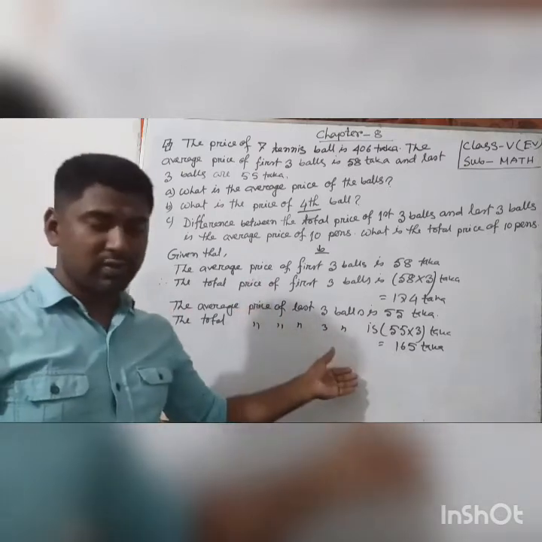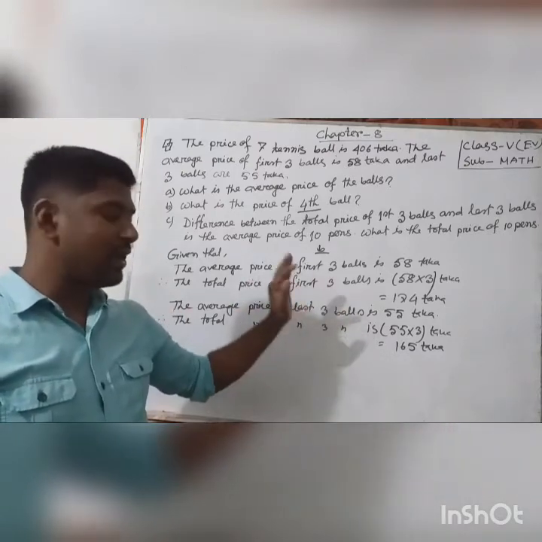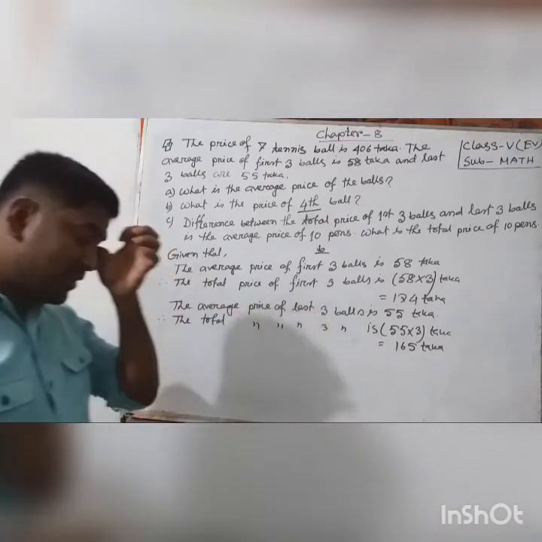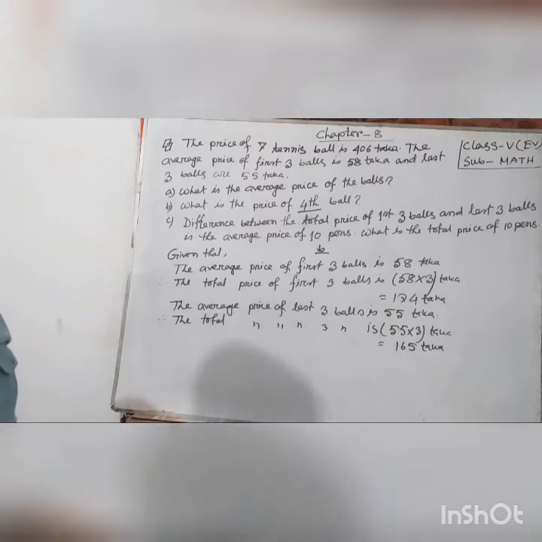Okay, we found the total price of the first three balls and the total price of the last three balls. The first three balls and last three balls make 6 balls.